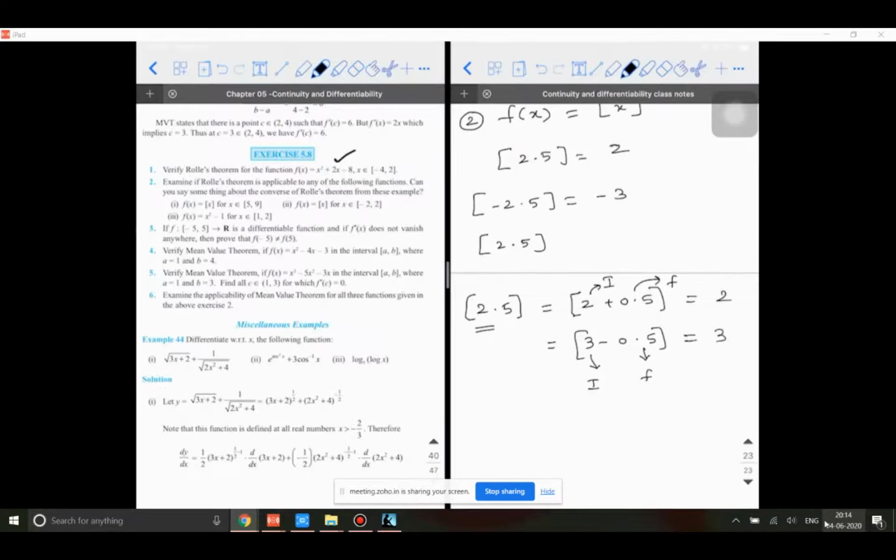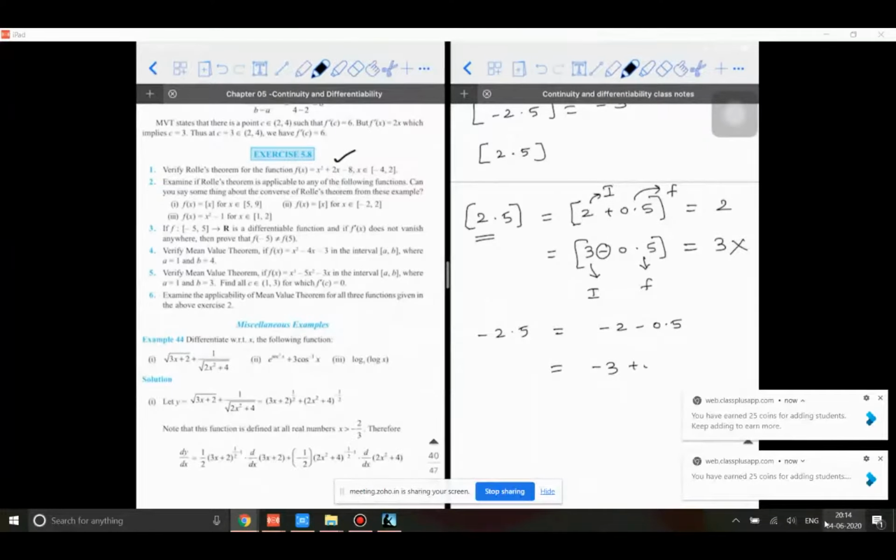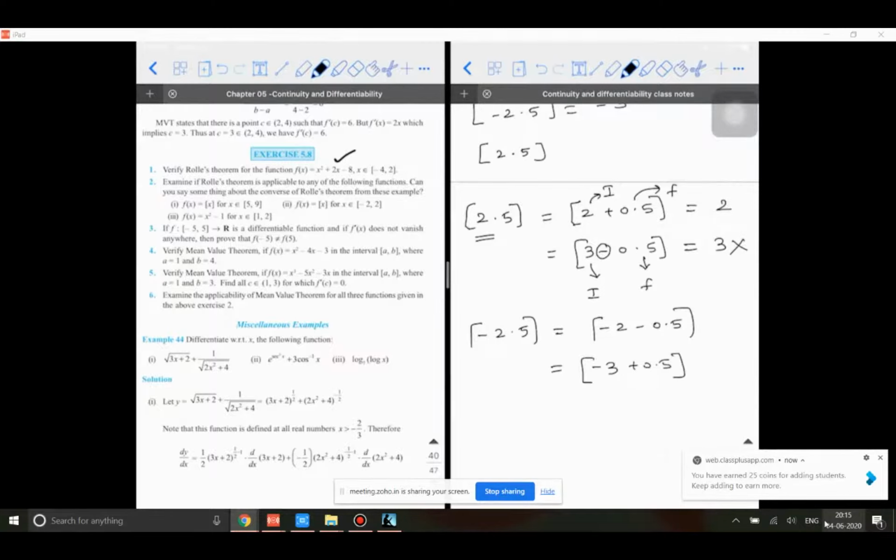If you have a confusion about 3, by now it should have been clear. Since the fractional part would have a negative value, you cannot write it as 3, you have to write it as 2 only. In a similar way, when I take minus 2.5, what do I get? I can write it as minus 2 minus 0.5, or as minus 3 plus 0.5. To find the greatest integer, I need to verify the fractional part. Since the fractional part in the first form is negative, I will not take it into consideration. So minus 3 is going to be my answer.